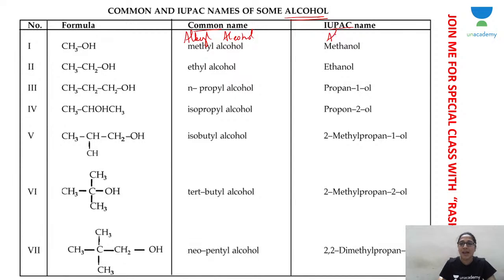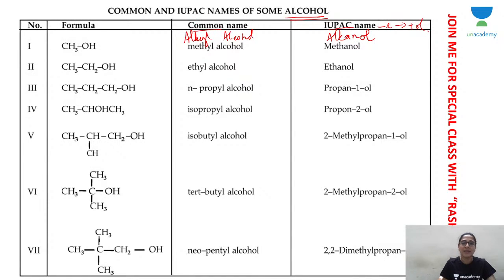The IUPAC name is alkane. Don't write E; instead of E, you write OL. So remove E and add OL. The common name is alkyl alcohol, and the IUPAC name is alkanol.